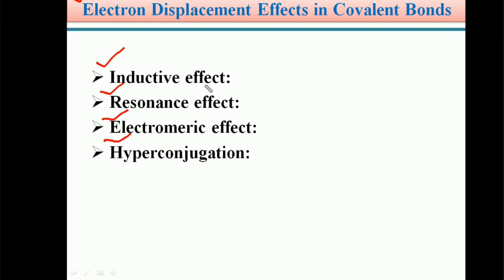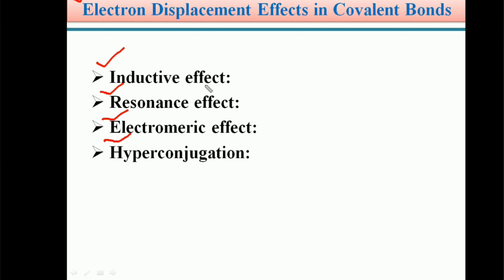Students, in the last video module, we covered heterolytic fission, homolytic fission, and the reaction intermediates. We know very well that in heterolytic fission, or heterolytic cleavage, the reaction intermediates are ions.